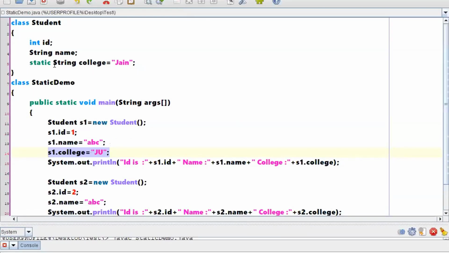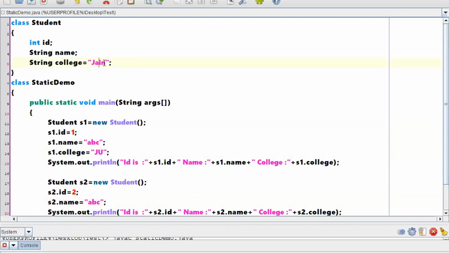Say for example, if I am removing this particular static, when I have removed this static, you said that once you create an object, you take it as chain. Now, when you are creating an object, you said that now you take JU. Next time when you are creating, you are not saying what value needs to be taken, so it will take chain itself.